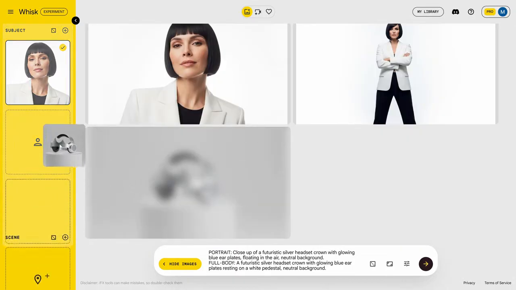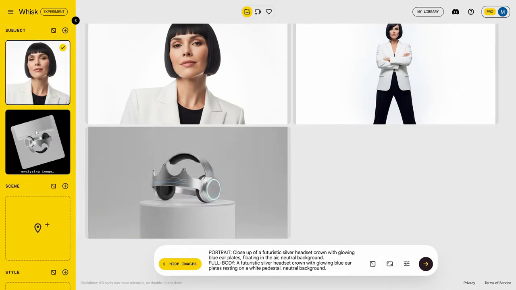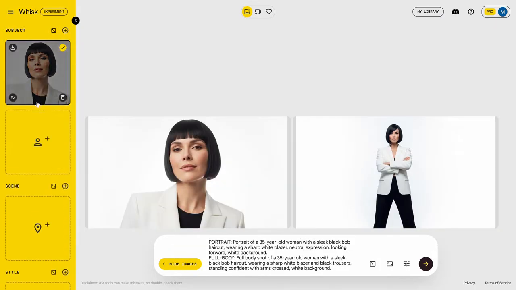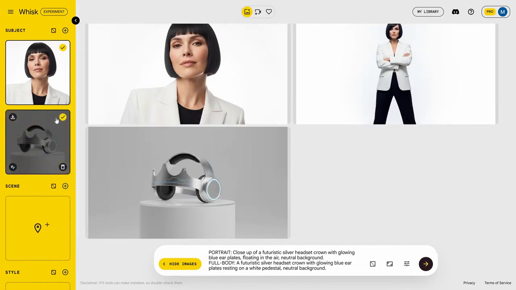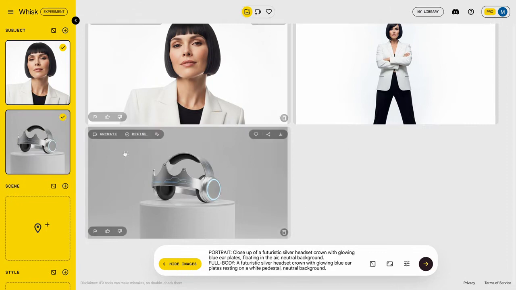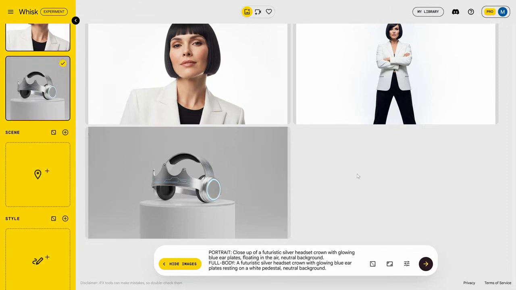A section that I find very interesting is that if we already have a character in our brand, we can simply put ourselves on top of the subject and tell it that we want to upload our own image, in case we want the character that appears in what it creates to be from our own brand, our own product, etc.